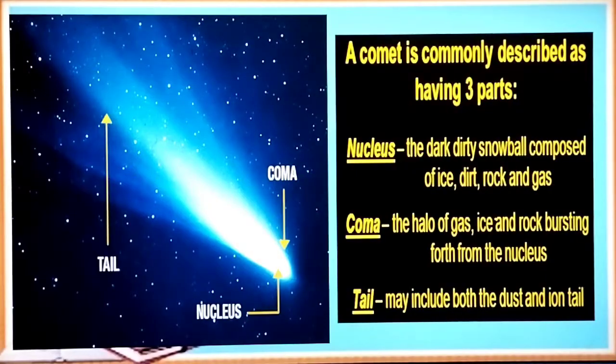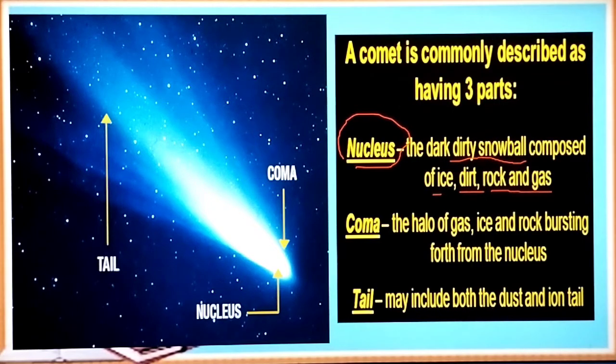So, now, let's go through the parts of a comet. So, yung comet, meron siyang tatlong parts. So, you have the nucleus. Okay? Pag sinabi ng nucleus, the dark, dirty snowball. Kaya nga, di ba, tinatawag din yung comets is dirty snowball, composed of ice, dirt, or dust, rock, and gas. So, ito yung nucleus na kung saan yung center na yan. Okay? Dark yan. Okay? Sa ibang picture kasi it's more of dark.